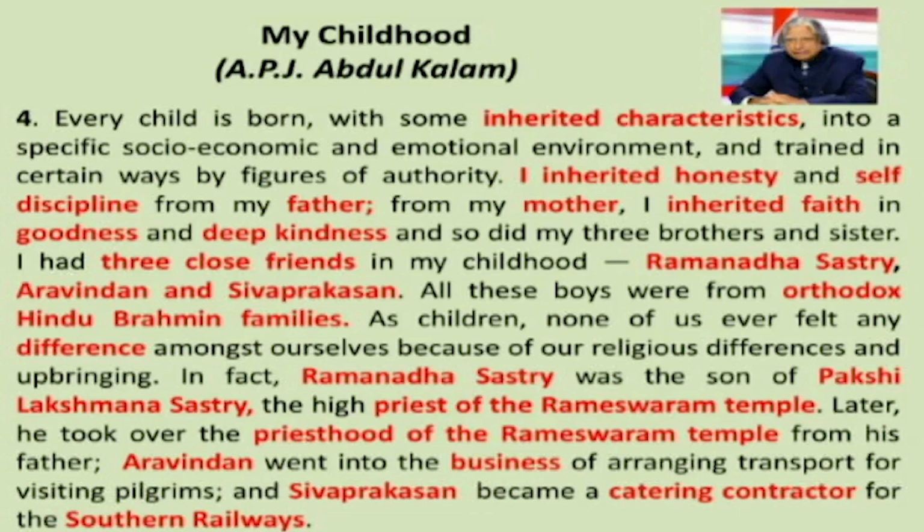Now I want you to think about some of the characteristics you have inherited from your parents. Write them down, okay? And you can also write a few lines about your friends. This is your exercise.